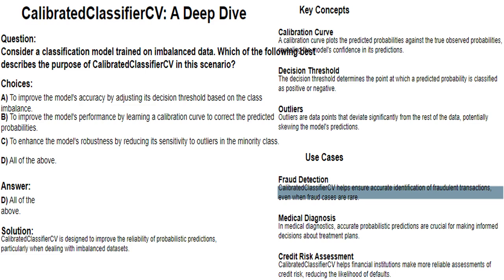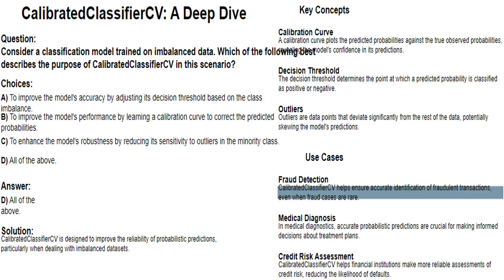By accurately predicting the probability of a transaction being fraudulent, even when the model is trained on a dataset with a small proportion of fraudulent transactions, calibrated classifier CV can help to reduce false positives and ensure that legitimate transactions are not flagged as fraudulent.